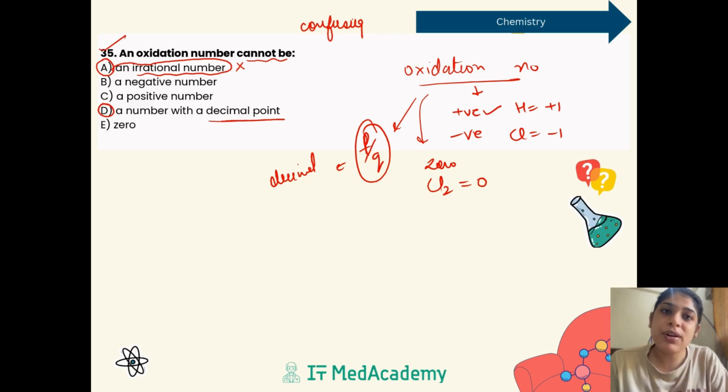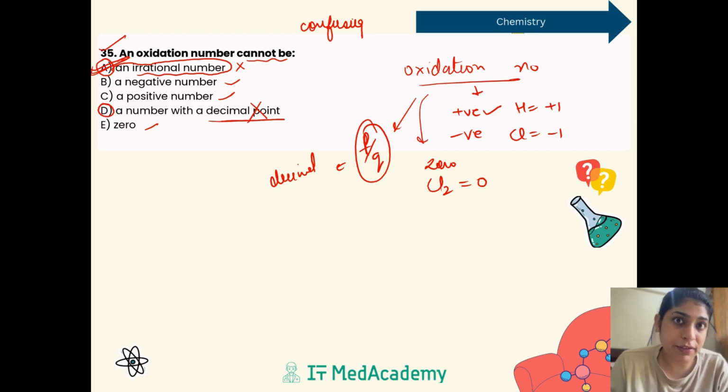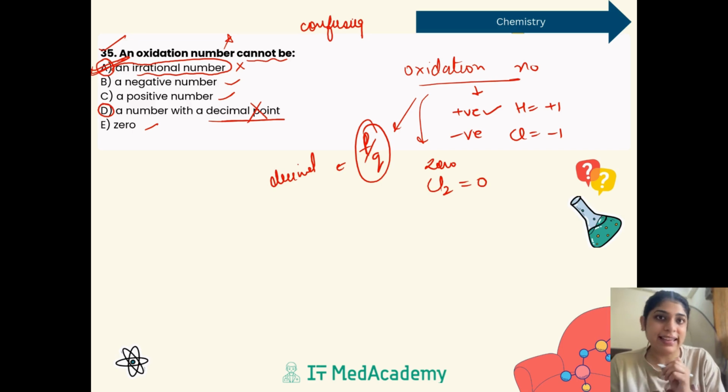So only for a few cases can the oxidation state be a decimal, but it can never be irrational. Option A would have been correct here, and option D would be wrong. So we can clearly say that the oxidation number question is done like that.